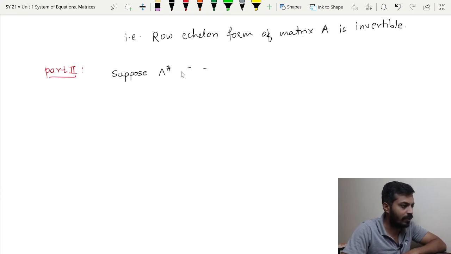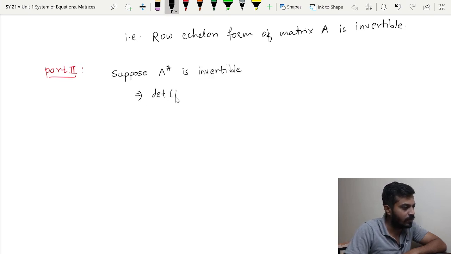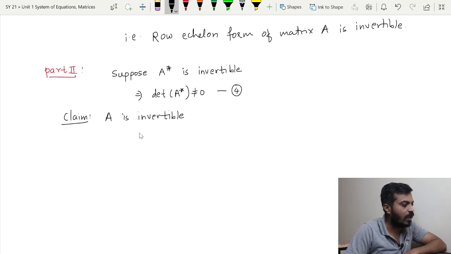Suppose A star is invertible, and this implies determinant of A star is non-zero. Let us call it as some 4, and our claim is to prove A is invertible, and that is nothing but we are going to prove that determinant of A is non-zero.